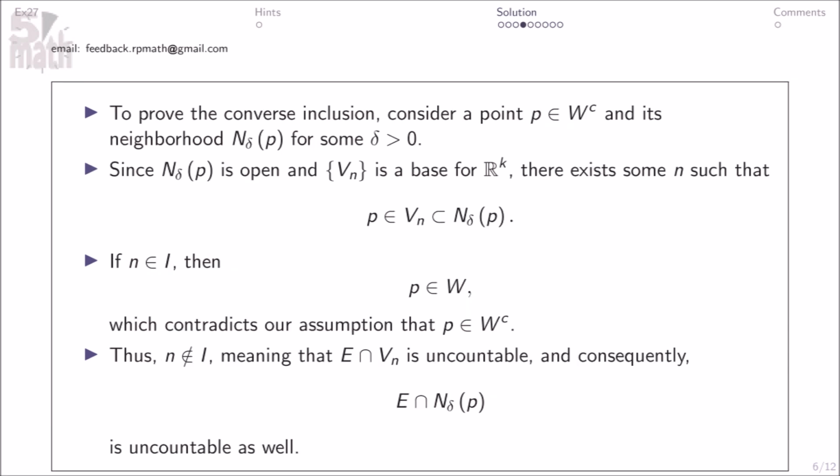To prove the converse inclusion, consider a point P element of W complement and its neighborhood here for some delta greater than 0. Since this is open and this is a base for Vk, there exists some n such that this. If n element of I, then P element of W, which contradicts our assumption that P element of W complement. Thus, n not element of I, meaning that E intersection Vn is uncountable, and consequently, this is uncountable as well.